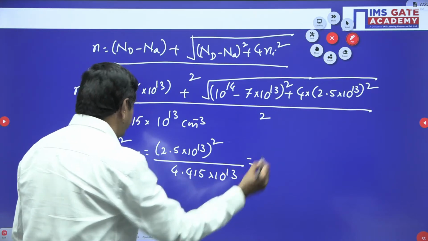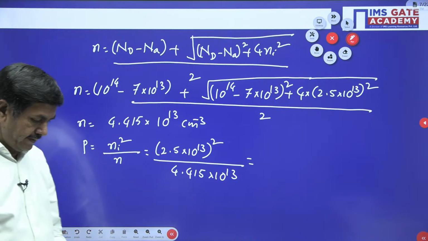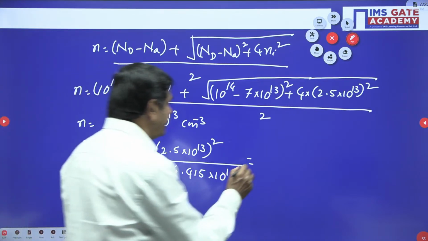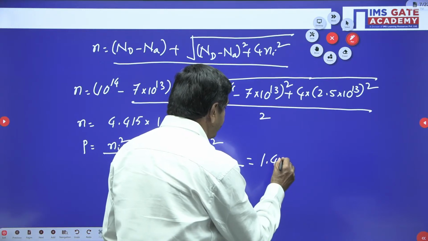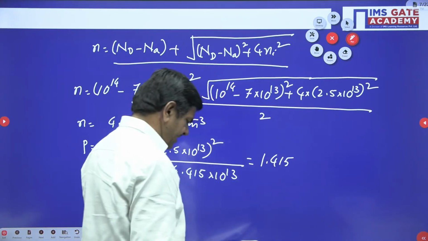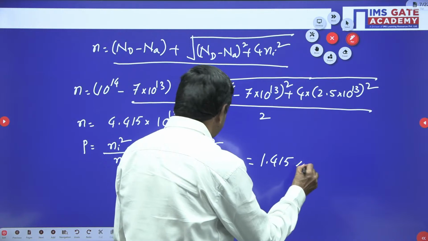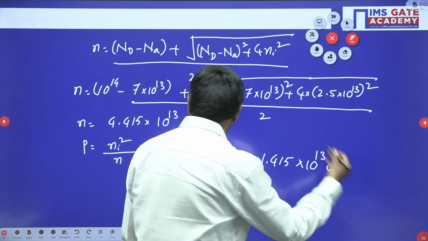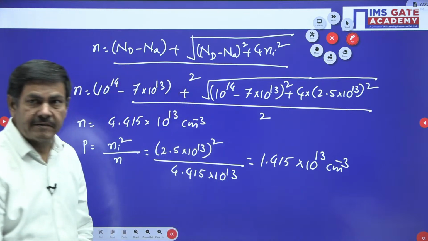Use a calculator and you will get the concentration of holes as 1.415 into 10 power 13 per cm cube. This is the concentration of the holes.